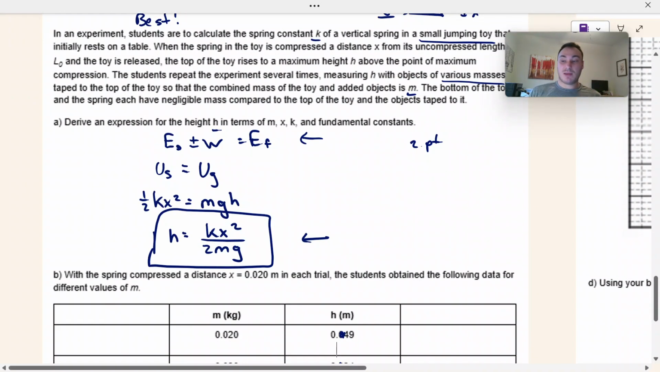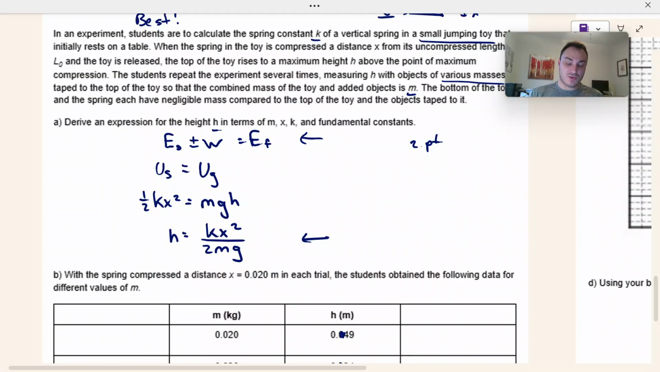Now, most types of these FRQs, they split up the deriving part from the actual lab part. So they will already give you the equation that you're going to base this off of. In this one, we're just going to use this equation right here that we derived. I'm going to separate all of my constants from my variables real quick.